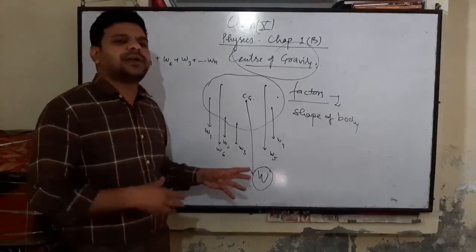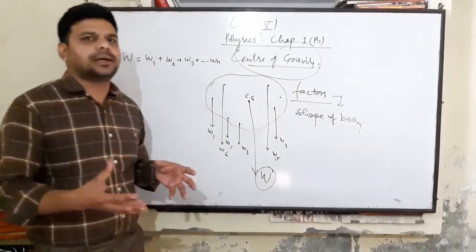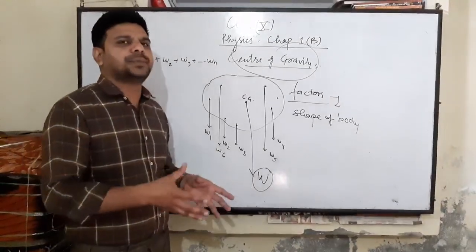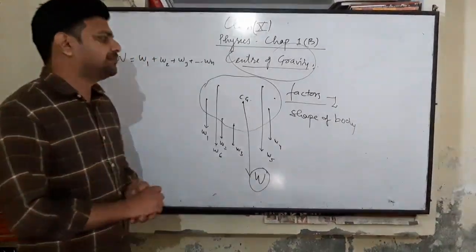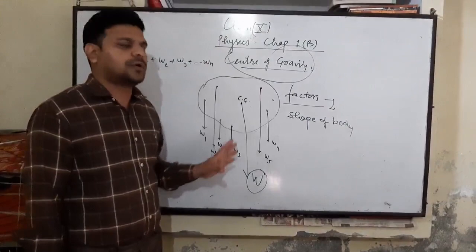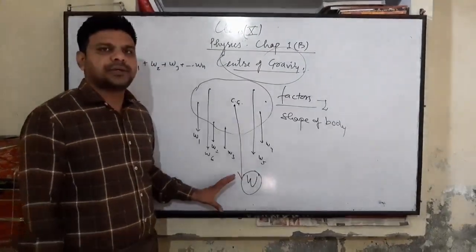The center of gravity depends upon the shape of any object. If we deform any object, then the position of its center of gravity will also change.